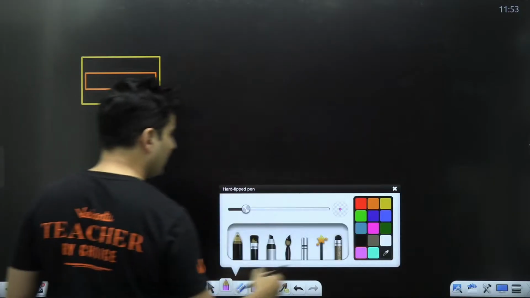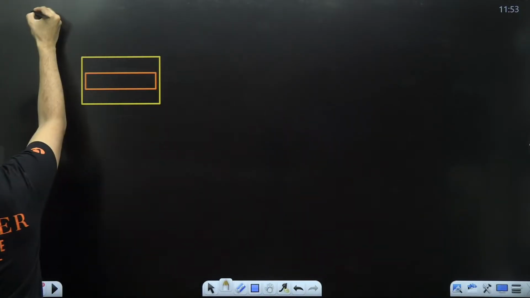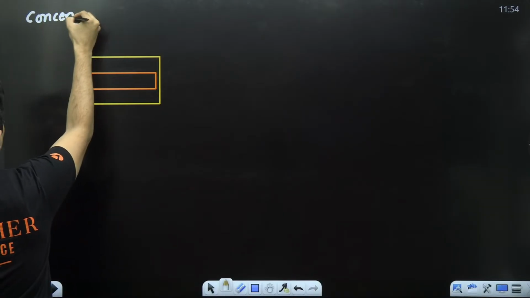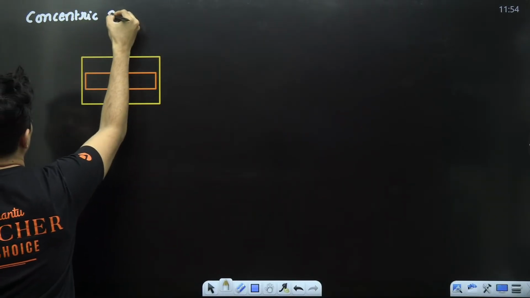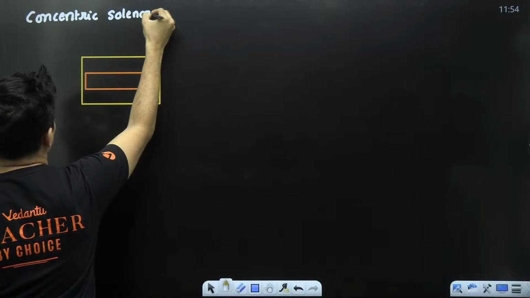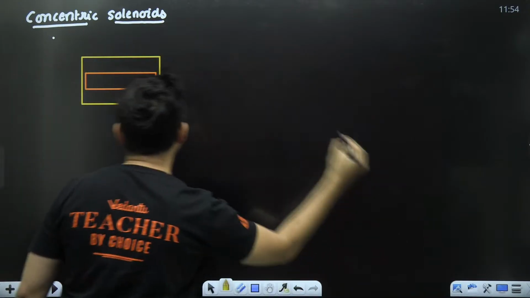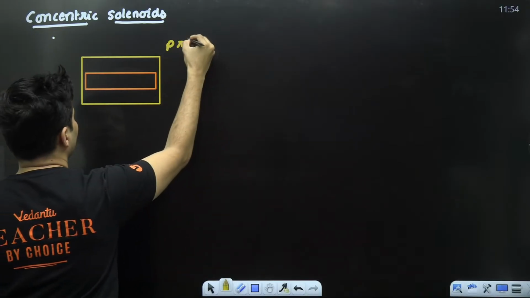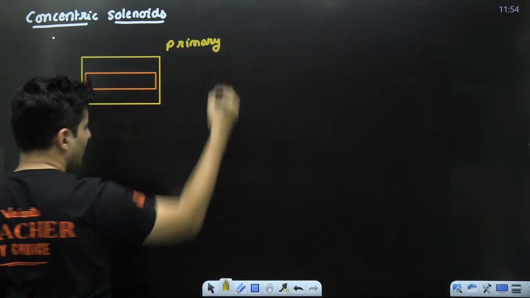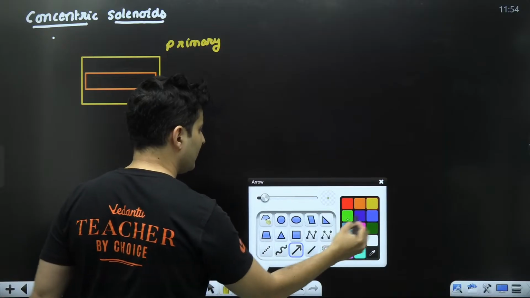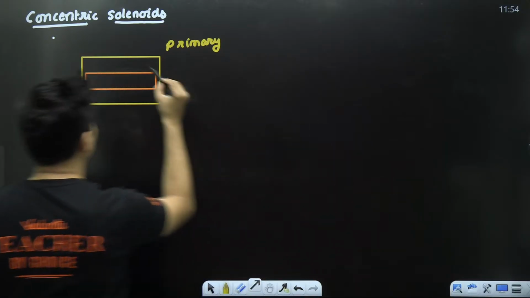These are basically concentric solenoids. The outer one, for example, I call the primary solenoid. That primary solenoid will generate its own magnetic field like this.